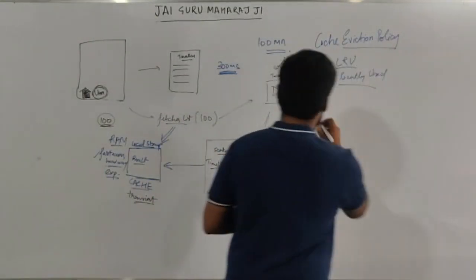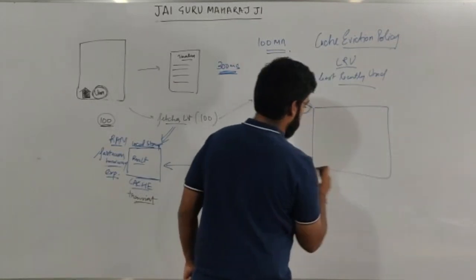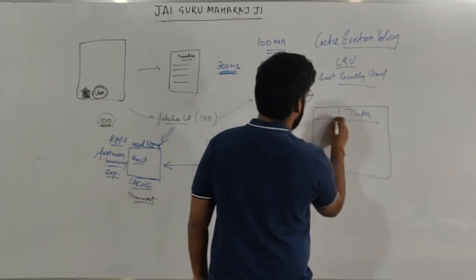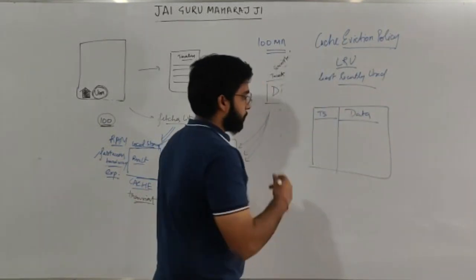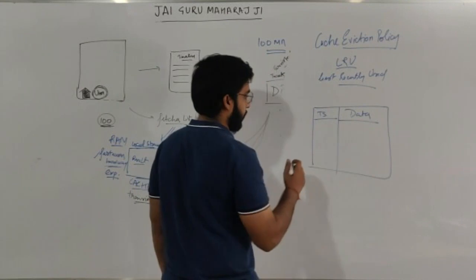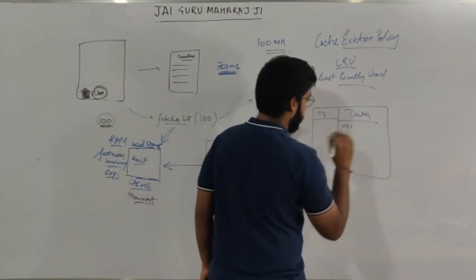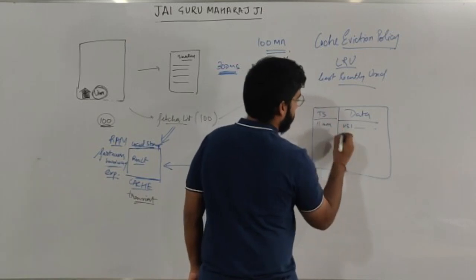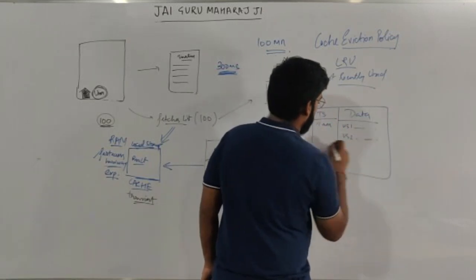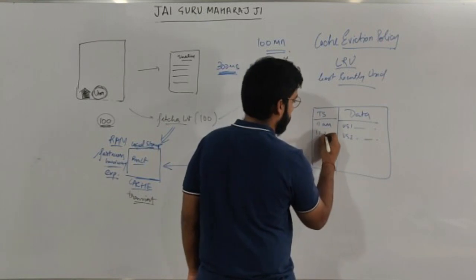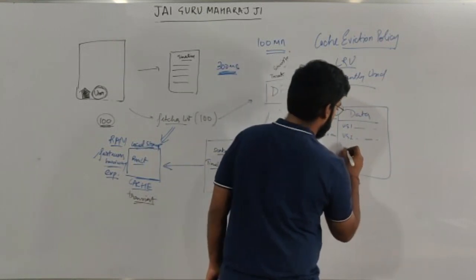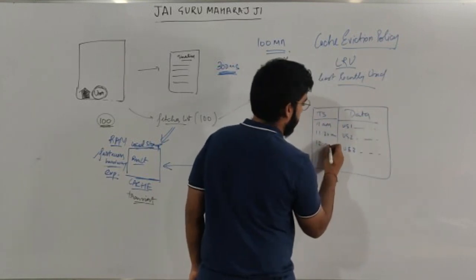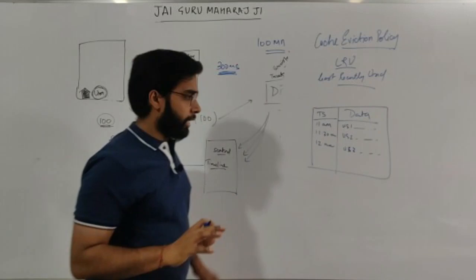So let's say this is my cache. This is how my cache looks. It has two columns. One is the data that is getting cached and another one is the timestamp. Suppose I'm storing the results for every user. So let's say for user 1's query, I stored some result and the timestamp was, let's say, 11 AM. Now another user came, I cached the result, that time was 11:30 AM, and another user came, user 3, and I stored it at 12 PM. And my limit is only 3. I can only store 3.